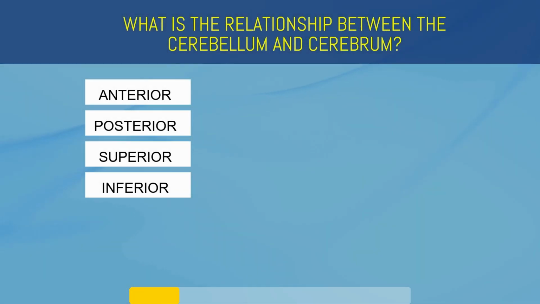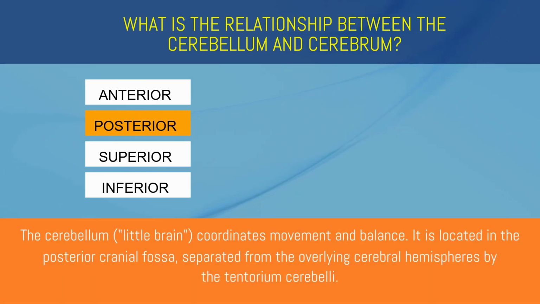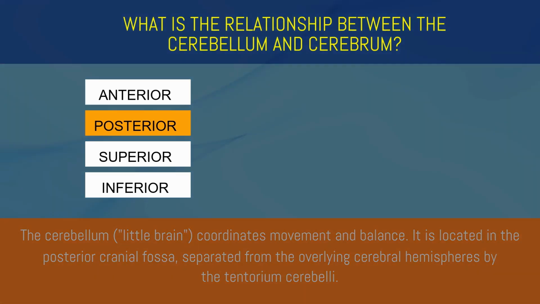What is the relationship between the cerebellum and cerebrum? Anterior, posterior, superior, or inferior? Posterior. The cerebellum coordinates movement and balance. It is located in the posterior cranial fossa, separated from the overlying cerebral hemispheres by the tentorium cerebelli.